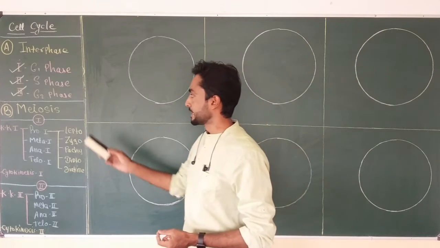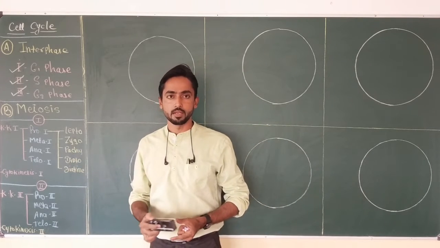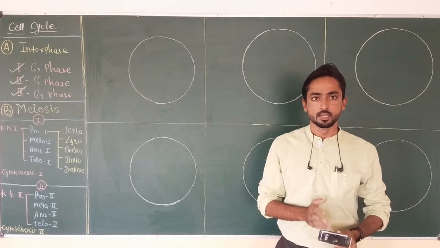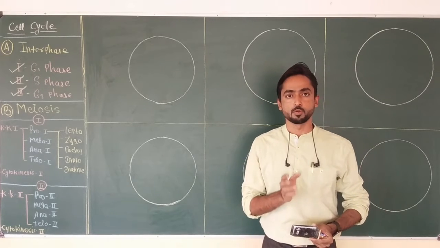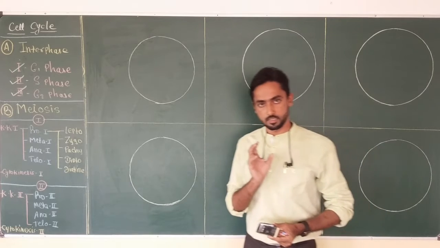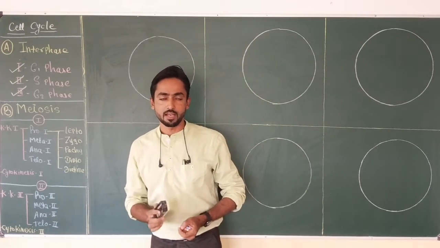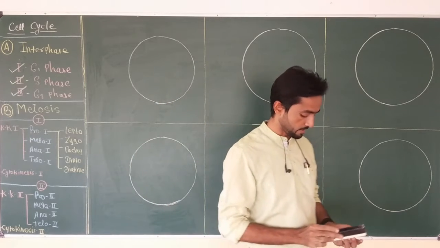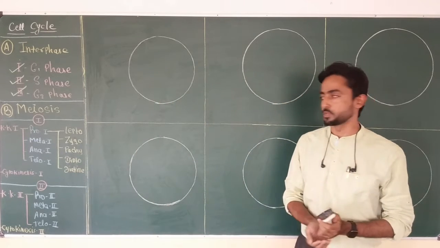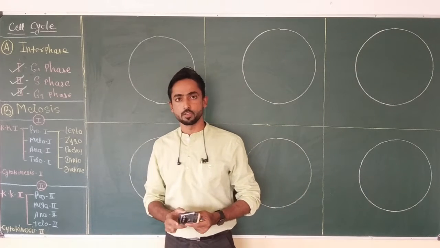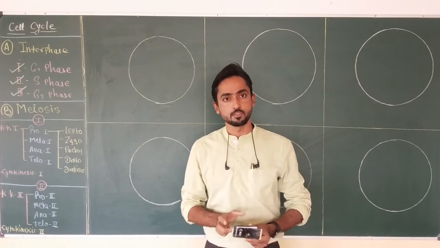is to produce gametes in male and female, like in humans, sperms in male by the process of spermatogenesis and eggs in female by the process of oogenesis. Inside the germ cell, meiosis generally occurs. In my last video, I discussed in detail the introductory part of meiosis, like the discovery of meiosis, then the different types of meiosis and the different phases of meiosis.